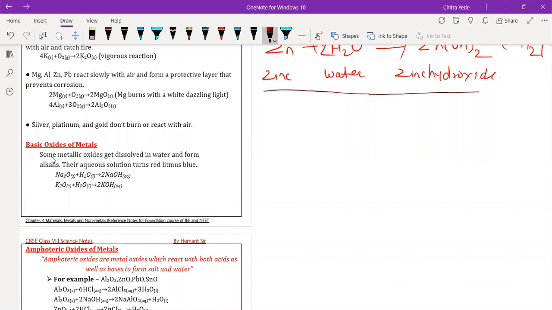Sir, did we take different types of metal? Yes, beta. Hello, what did you say? I was saying that we have to write the heading chemical reaction of metals, like reaction of metal with acids. I'm writing here. Okay.